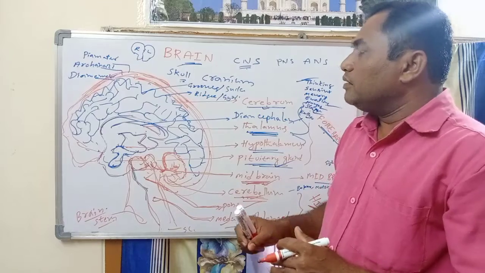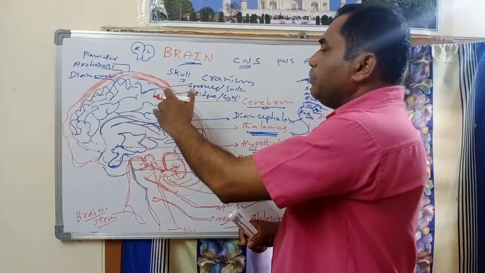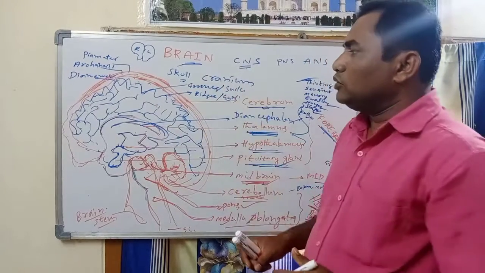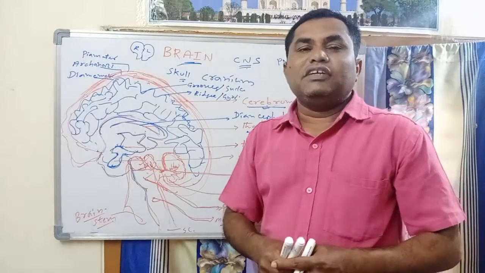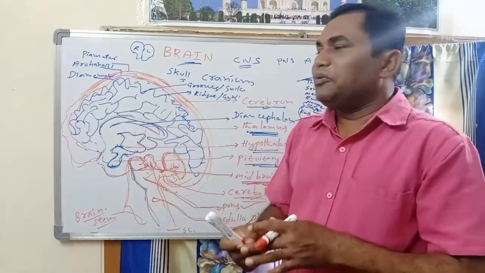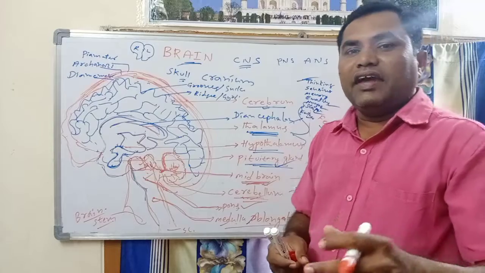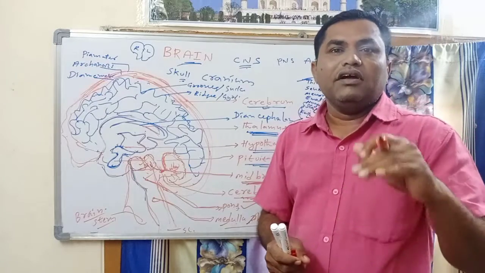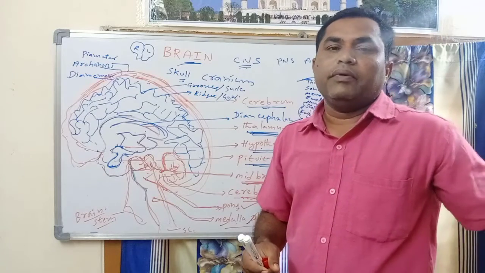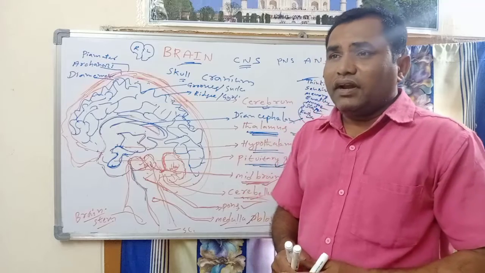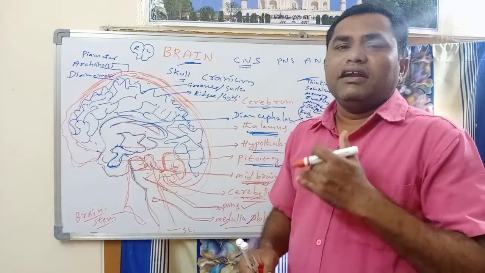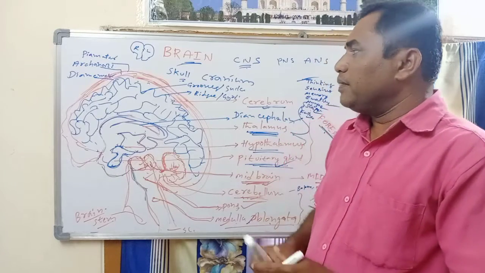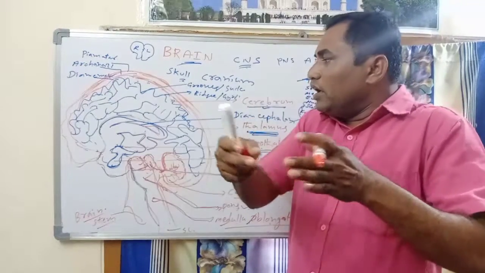In this way, the major part of the brain is the cerebrum. Next, the cerebrum is divided into two halves: the right cerebral hemisphere and the left cerebral hemisphere. As I said already, the left cerebral hemisphere controls the functions of the right side of the body, and the right cerebral hemisphere controls the left side of the body.